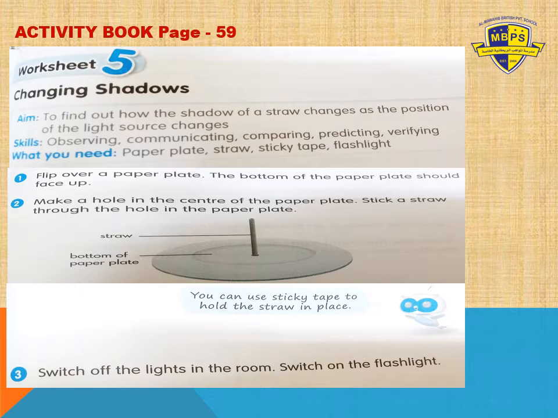So what are the skills you are going to learn in this? You will observe, communicate, compare, predict and verify. And what do you need for this activity? You have to be ready with your paper plate. You need this to find out how the shadow of a straw changes as the position of the light source changes. So you need a paper plate, straw, sticky tape and flashlight. Okay, students?